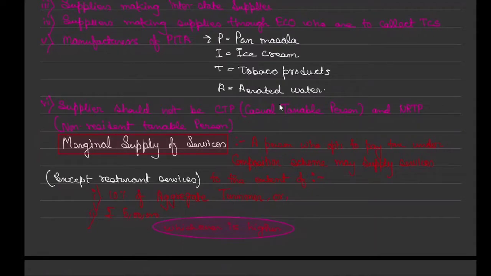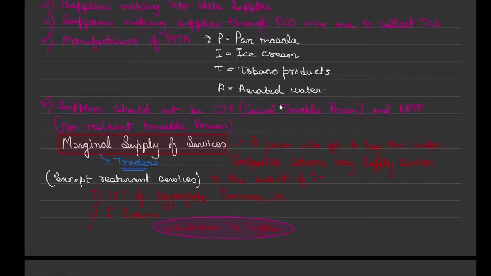But who is not included over here? Restaurant services. Why not restaurant services? Because in 10.1 only restaurant services are getting covered. So except that, any kind of supplier who is supplying in goods as well as in services can get registered by taking this. This is mainly for traders.